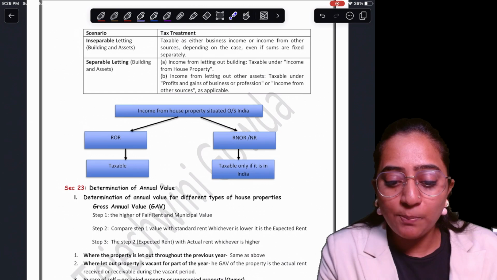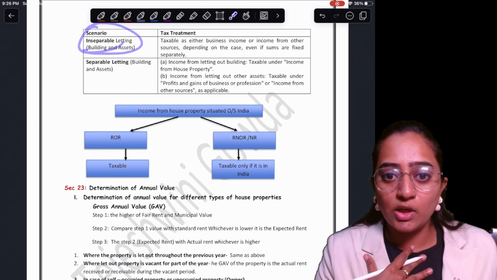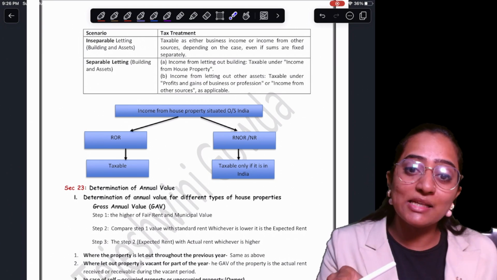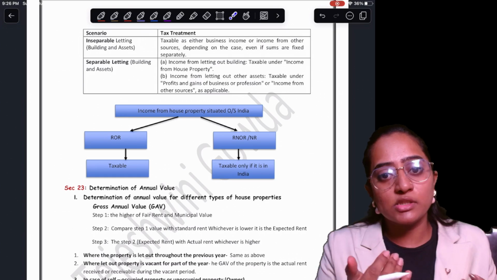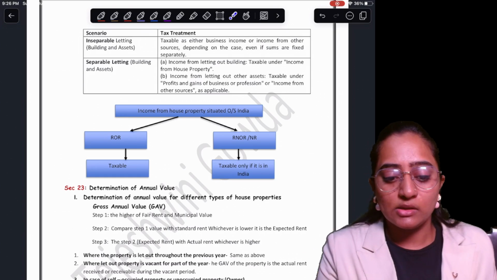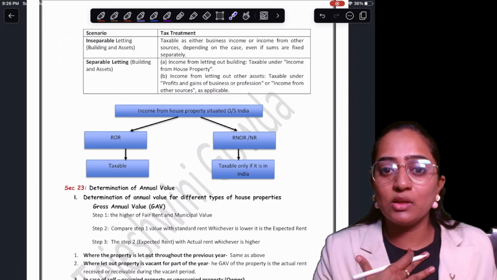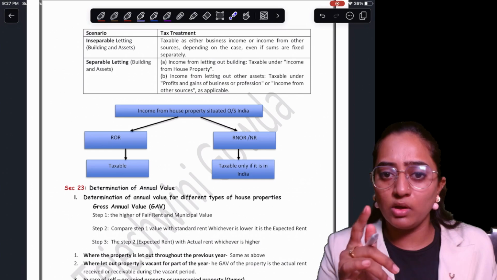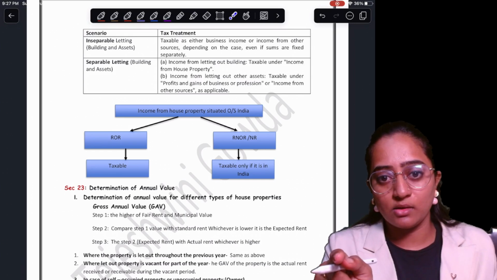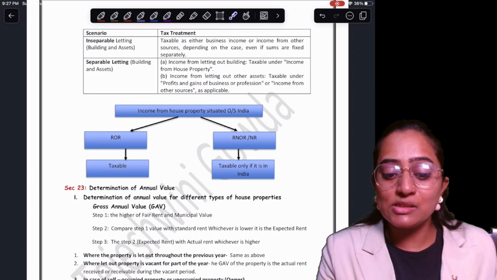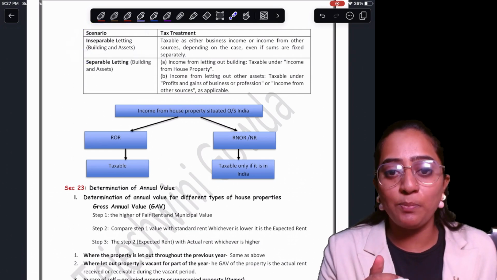If it is inseparable, that is, you come and ask me for the house property and I tell you, if you want the building, you take the asset also. You say, no, I just want the building, I don't want the asset, this house property is good, it is near my office location. I tell you, no, if you want, take building and asset; if you don't want, I'm not going to give you both. So in this case, I'm going to make it inseparable.